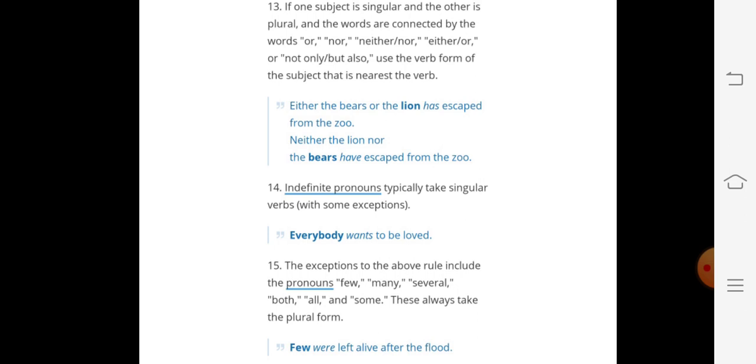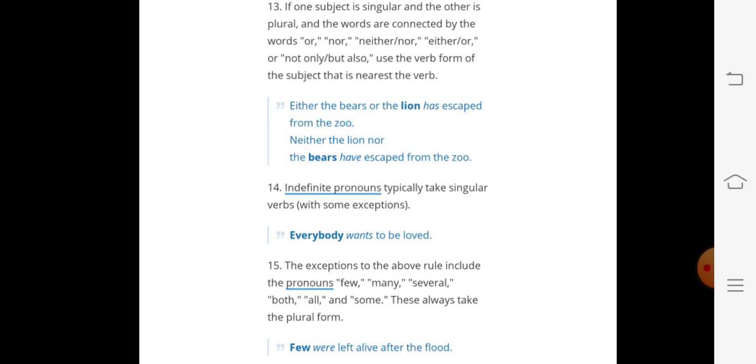Now, rule number 14. Indefinite pronouns typically take singular verbs. Indefinite pronouns like few, a few, many. So most of the time they take a singular verb. Everybody wants to be loved. It is an example of this. Everybody means all. But the word every is used. That's why we are using a singular verb.